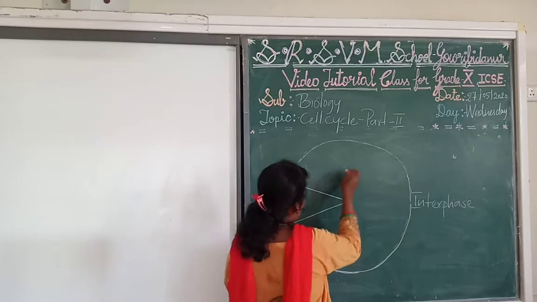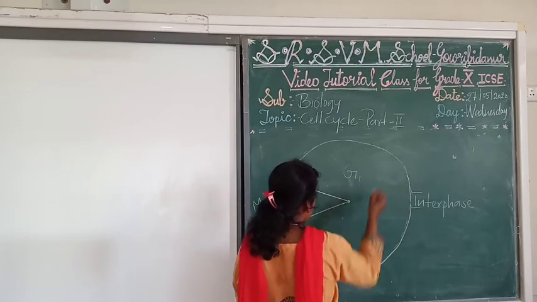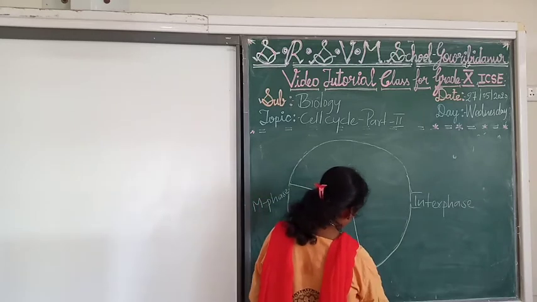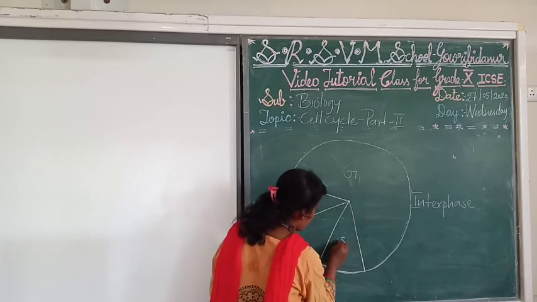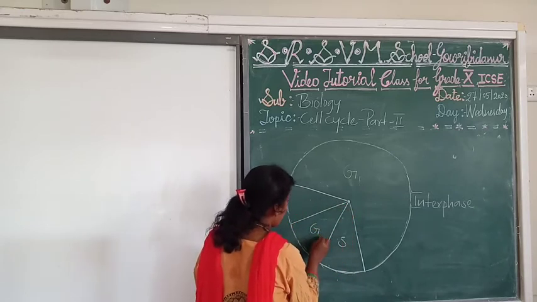Now this one is the G1 phase until here. G1 is the longest phase that appears in the interphase.